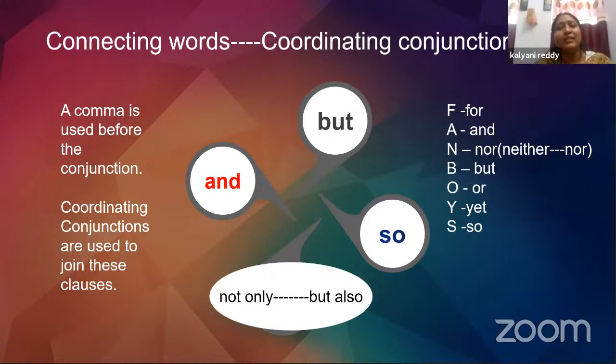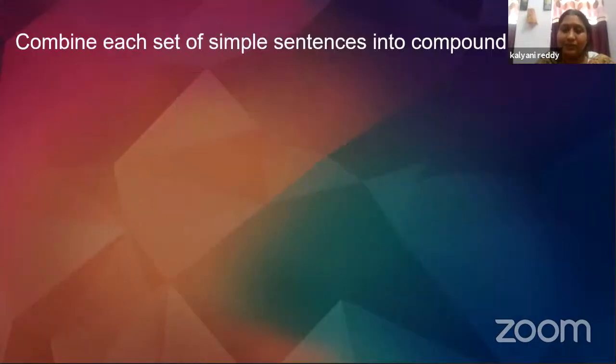FANBOYS is just a short form for the common coordinating conjunctions that we usually use when we write sentences. What are they? F for for, A for and, N for nor, B for but, O for or, Y for yet, and S for so. So that is FANBOYS.